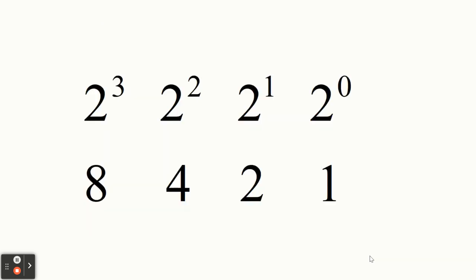So if we have a binary number, it's just going to be made up of ones and zeros. The first digit on the far right is either going to be 1 or 0. The second digit will be a 1 or a 0, but it stands for 2. The third digit stands for 4. The next digit stands for 8. So it's powers of 2 going up from 2 to the 0. So 1, 2, 4, 8, 16, 32. You can figure it out.